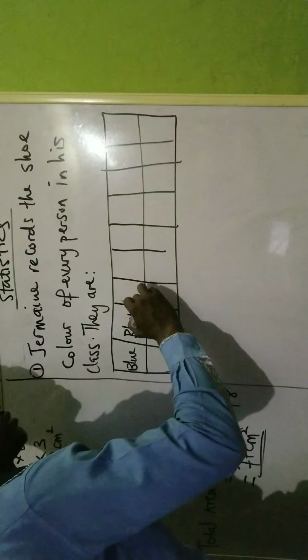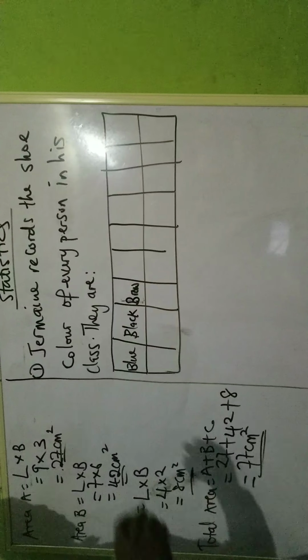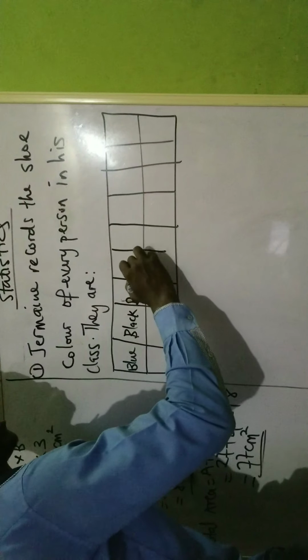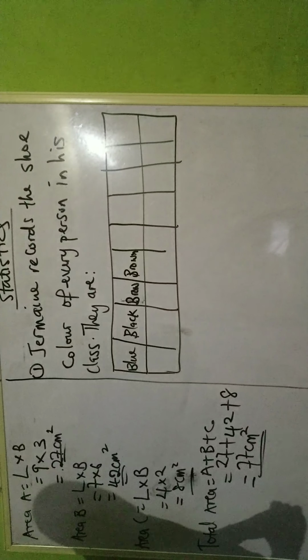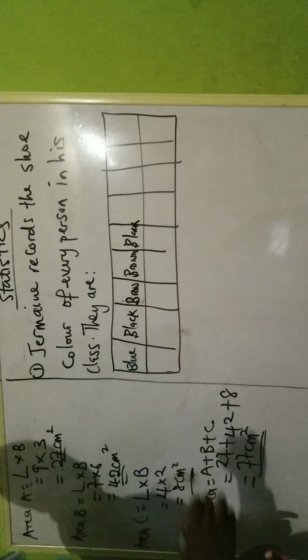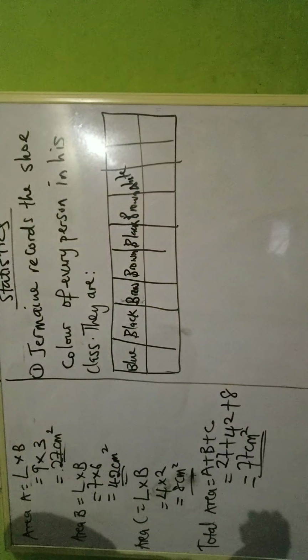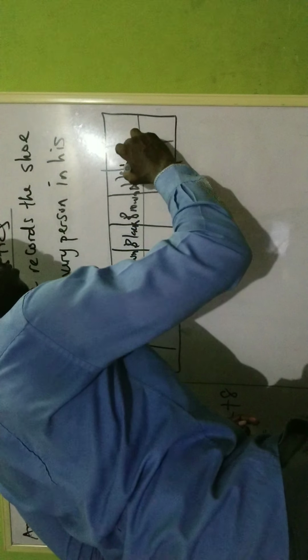This one is brown. Because of that space, brown, black, brown, white, black, and blue.